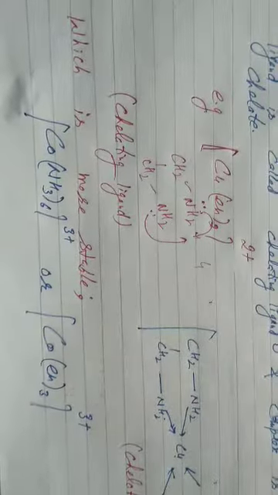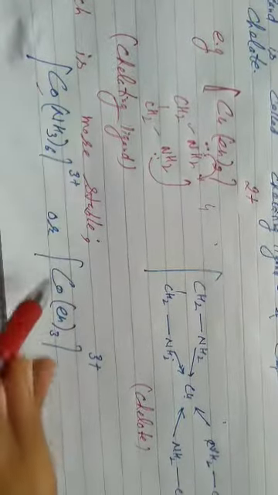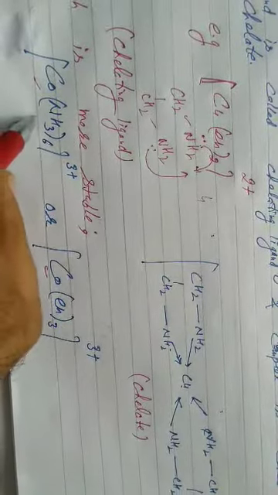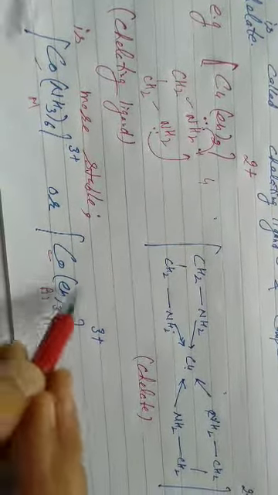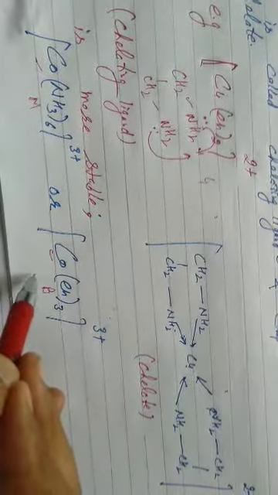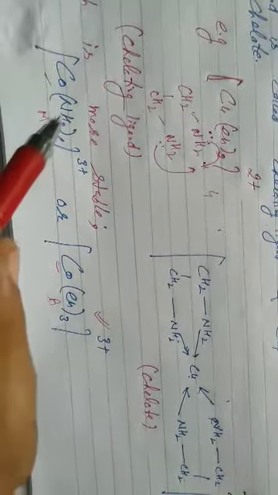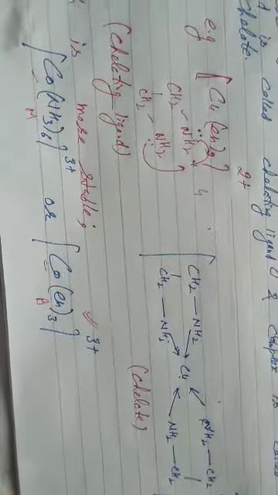Please come here, that's the example of which is more stable. In both cases, the metal ion is cobalt. It is in the +3 oxidation state, but here it is the monodentate ligand, NH3. Here it is the bidentate ligand, en. It will form a ring structure, that is a chelate. It will show the chelate effect. It means we will take this one due to the chelate effect. In each, the metal ion is cobalt. Both are homoleptic, identical ligands. Coordination number 6. Here again coordination number 6. It is bidentate. 2 times 3 is 6. Thank you.